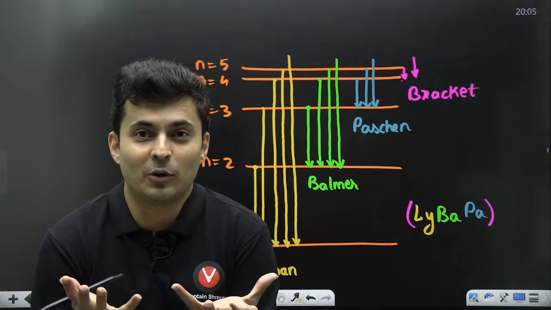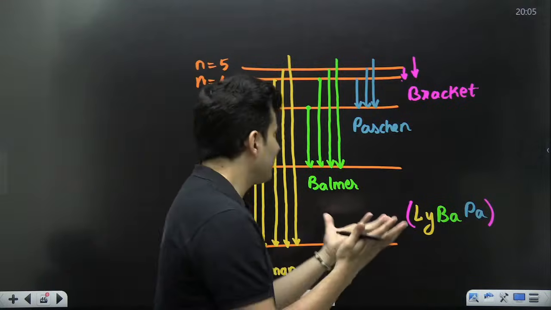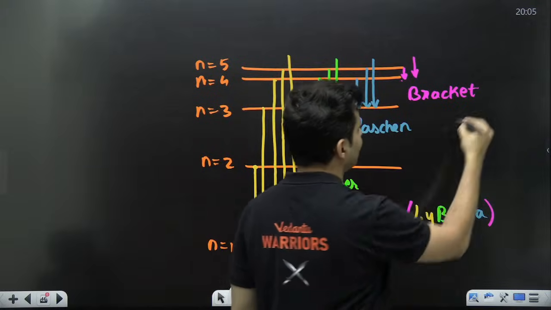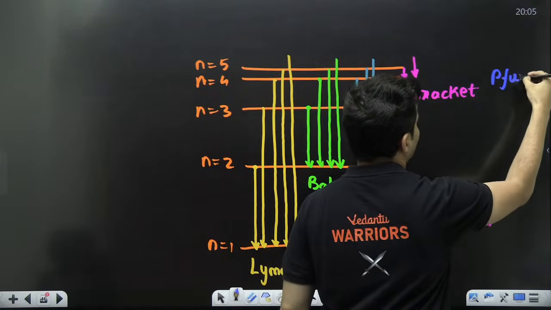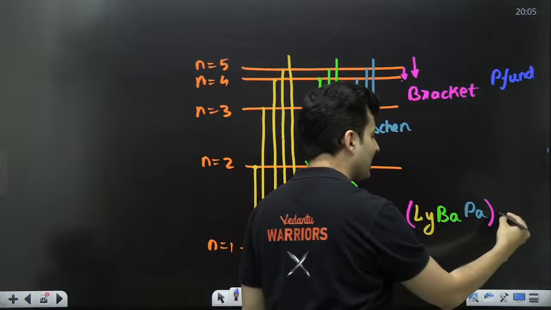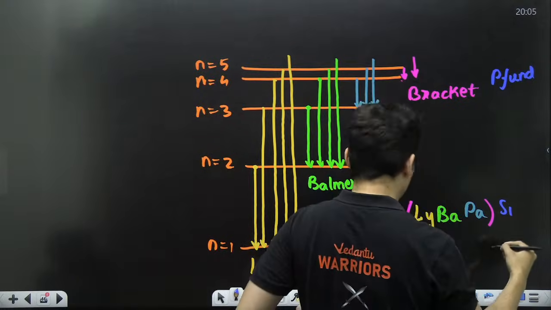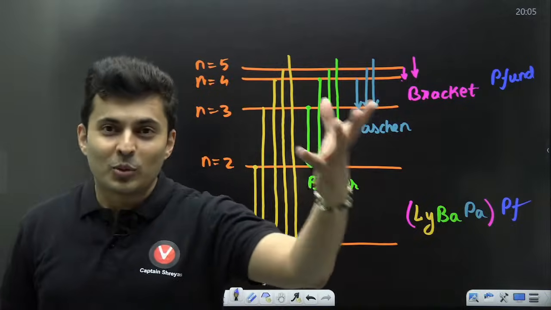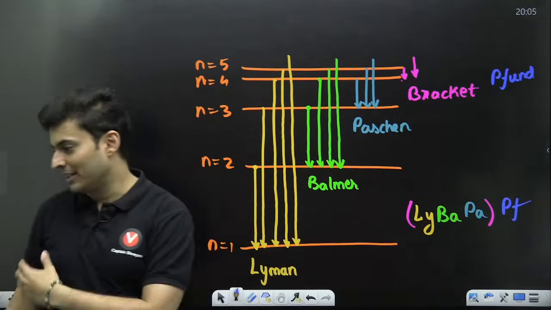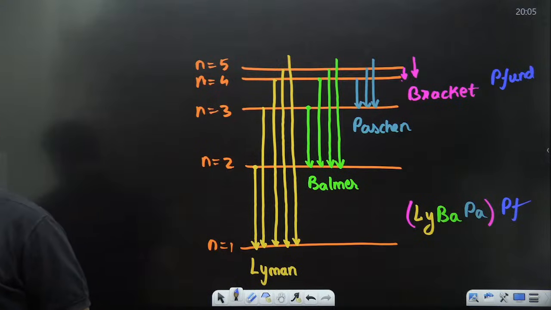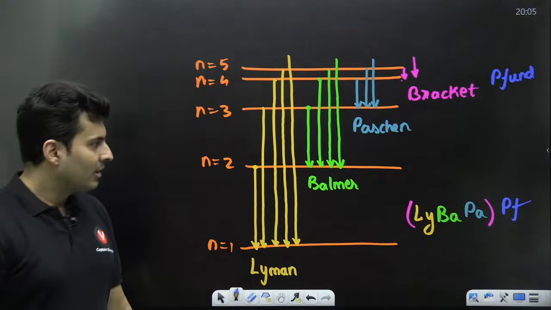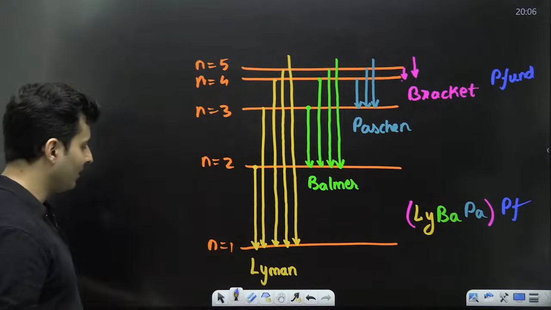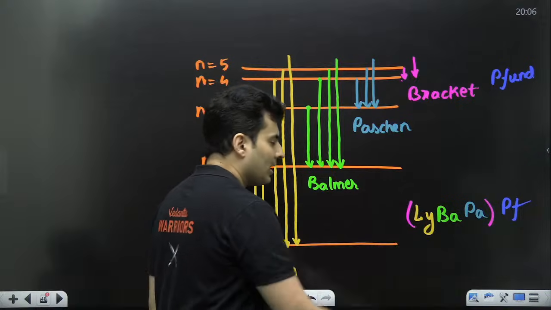So when you emit that sound, when you sigh, what happens? Puff, right? That PFF. So that is that next series, guys. That is P fund. So when you sigh, after this, you make that sound puff, right? You PFF. So P fund. That's how you can remember it. Isn't it easy? Now, s, p, d, f, bracket, and then you sigh. Like, what a trick. You know? Very good. So keep these things in mind.